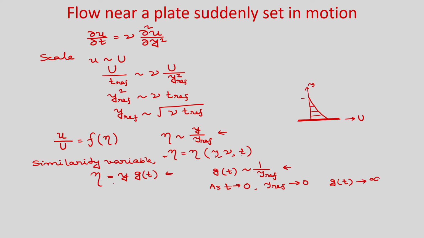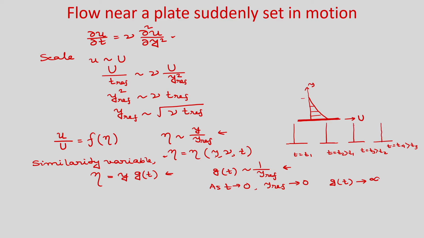Okay. So, now you can see why we can use this similarity transformation for the solution of this governing equation. If you plot the velocity profile at different times, so let us say t is equal to t1, t is equal to t2 which is greater than t1, t is equal to t3 which is greater than t2, and t is equal to t4 greater than t3.